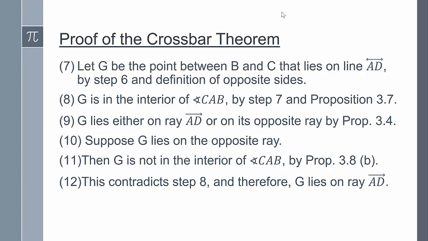So we can conclude that G lies on ray AD. This is the required point. We've shown that G is a point between B and C that lies on ray AD. Therefore AD intersects segment BC. That finishes the proof of the crossbar theorem.